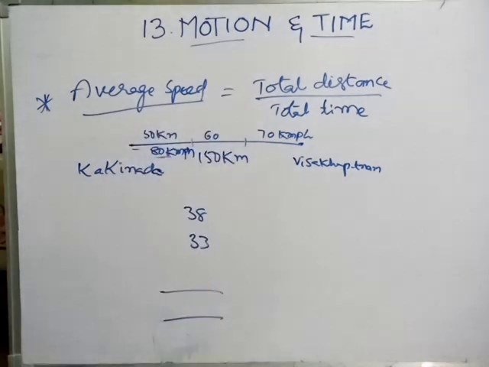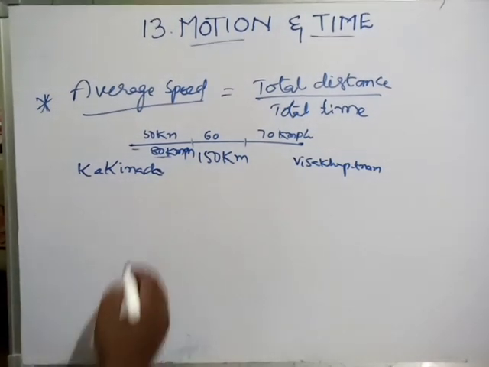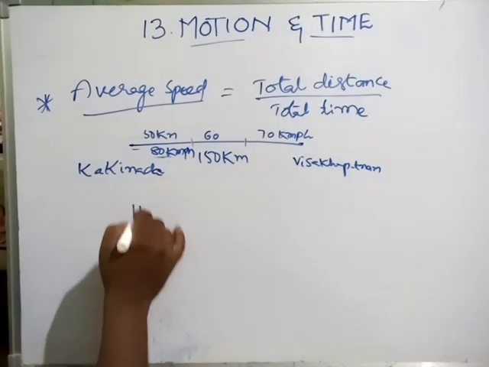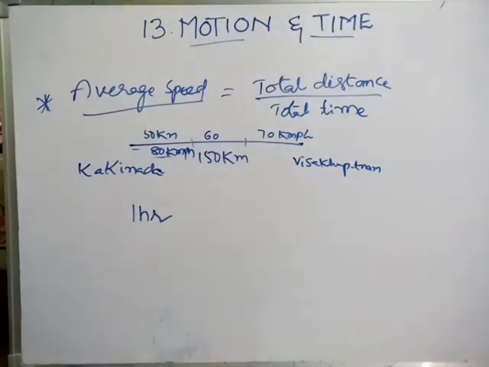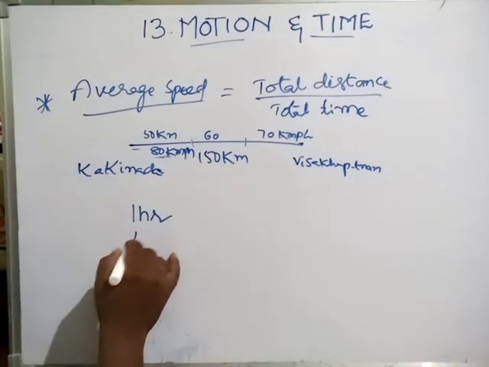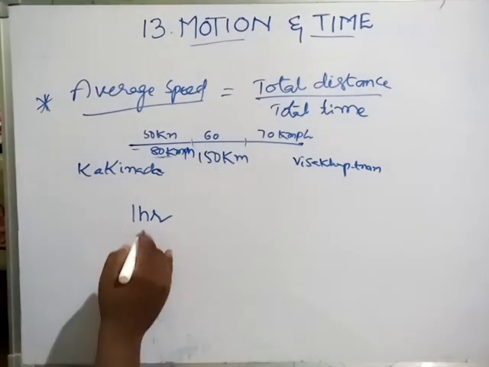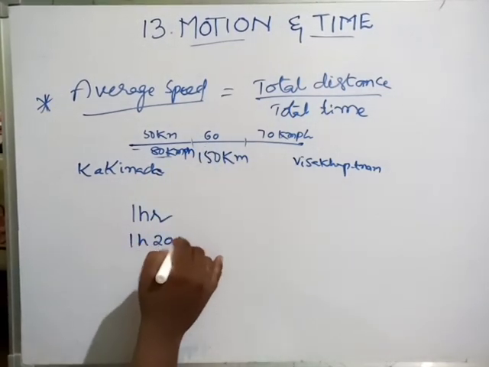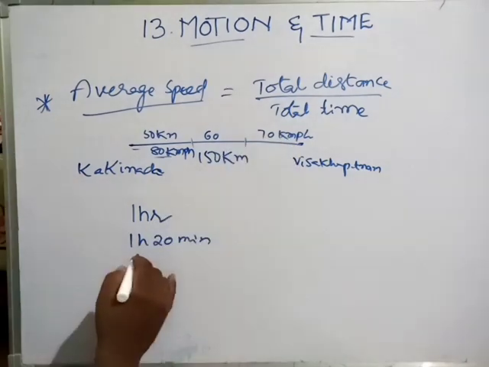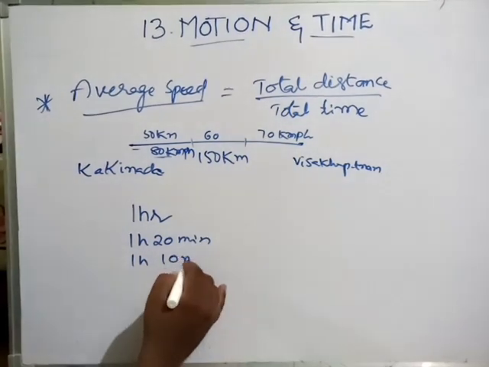For example, the first 50 kilometers takes 60 minutes, that is 1 hour. The second takes 1 hour 20 minutes, and the last one takes 1 hour 10 minutes.